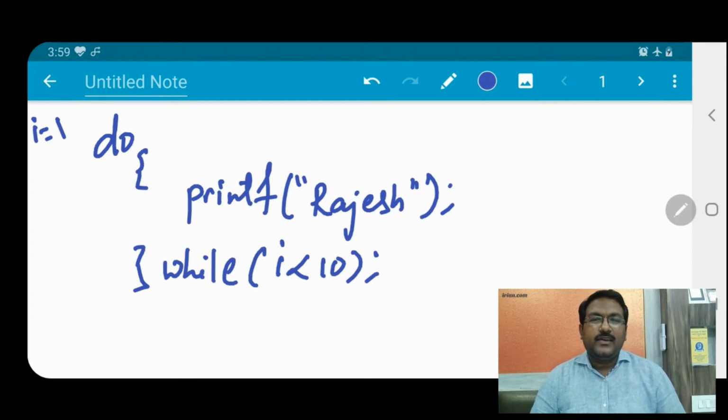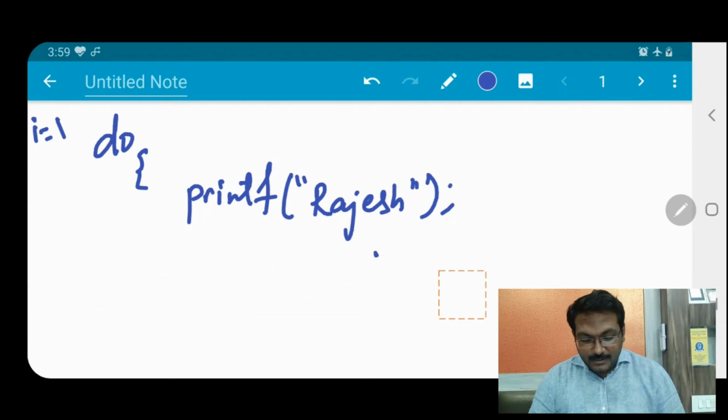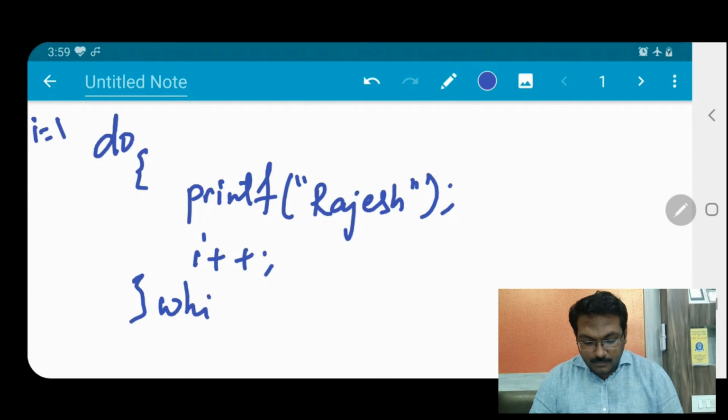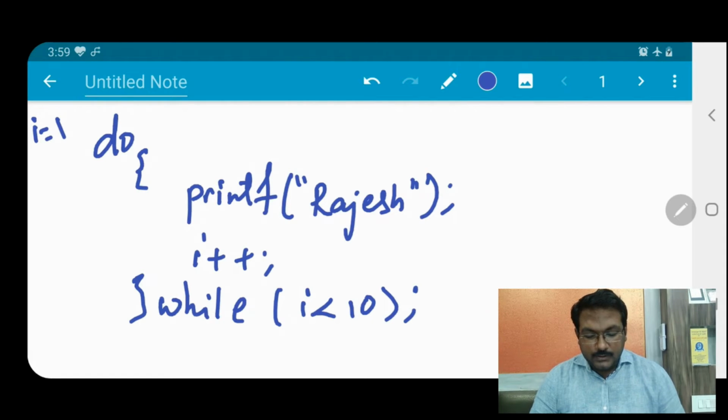So why have I written i less than 10? Because at the time of checking, sorry, there is a mistake, let me write again. Okay, so here we have to write i++ while i less than 10. So why am I writing i less than 10?